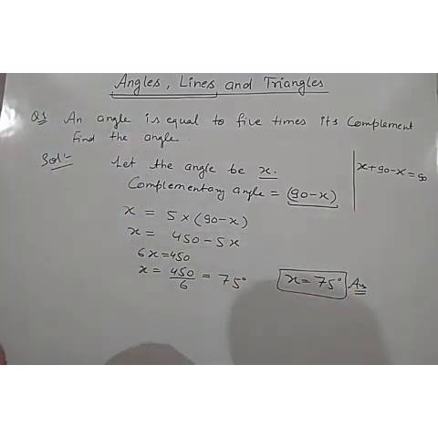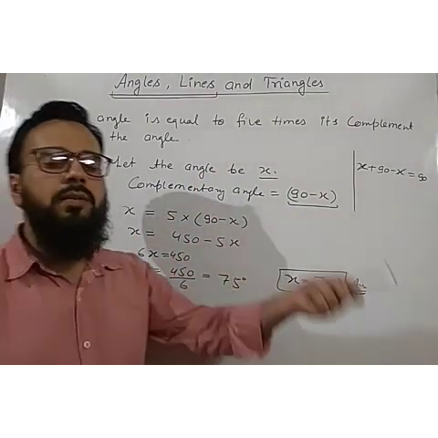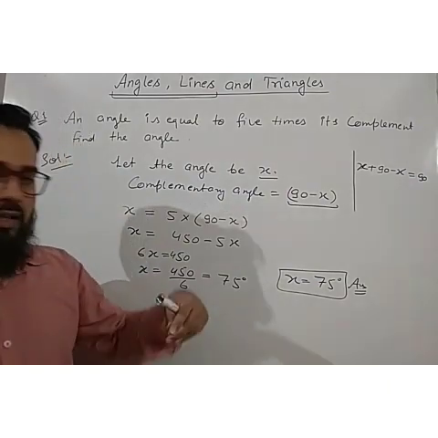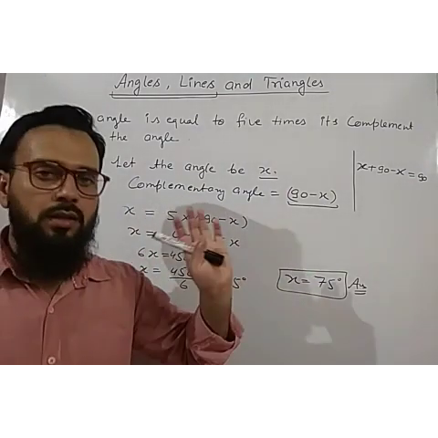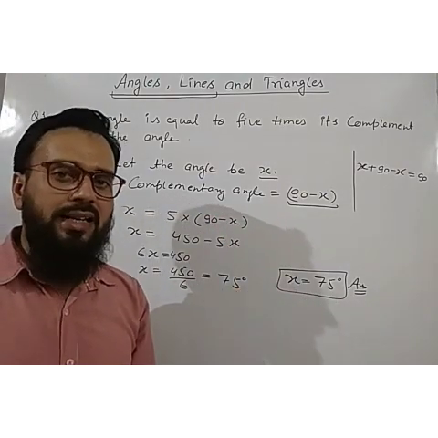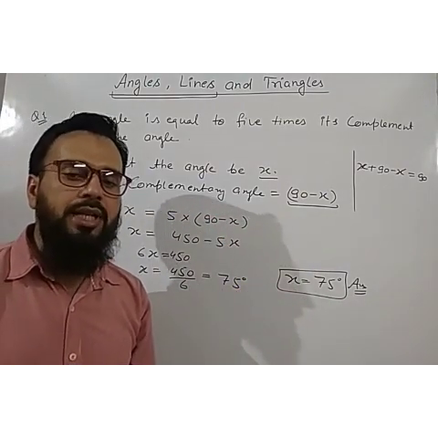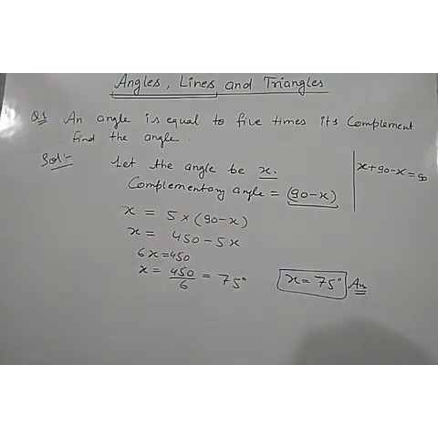Okay. So whenever we are given an angle, we will take that angle x and the complementary will be 90 minus x. Similarly, in the other question, if you are given the supplementary of an angle, then if we take the angle x, the supplementary angle will be 180 minus x, because in case of supplementary angles, the sum of the two angles is 180. So let us solve one question of supplementary angle also. Note it down first.